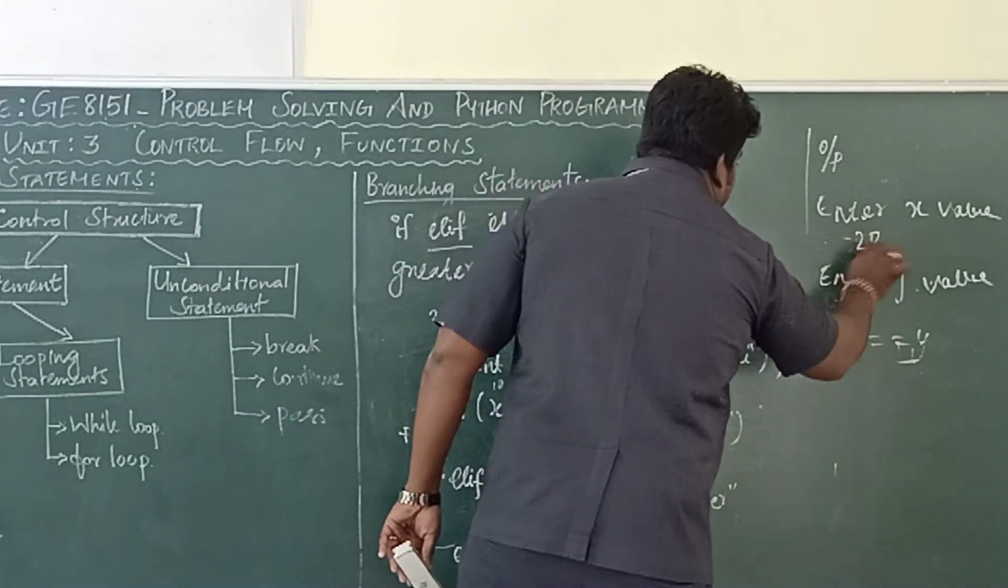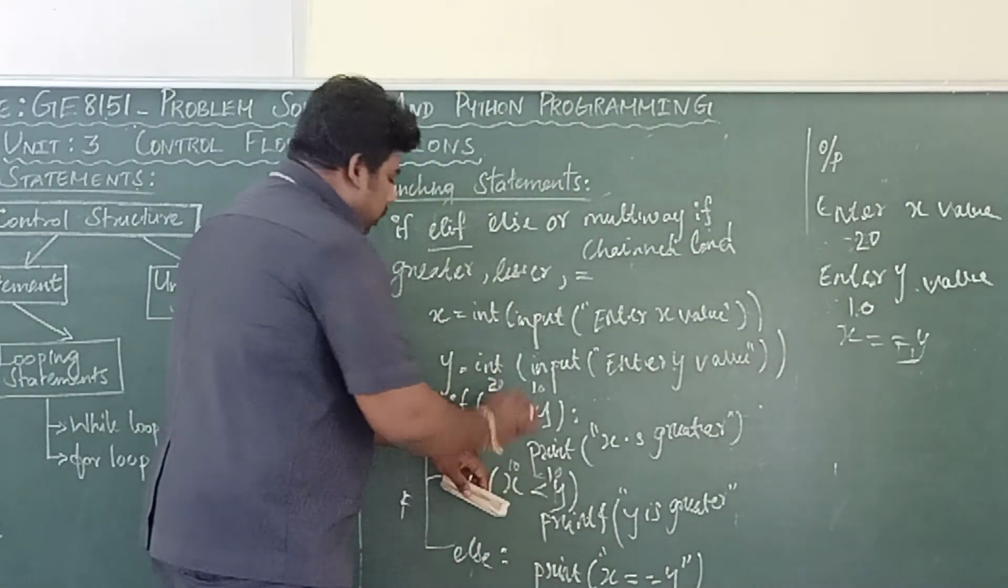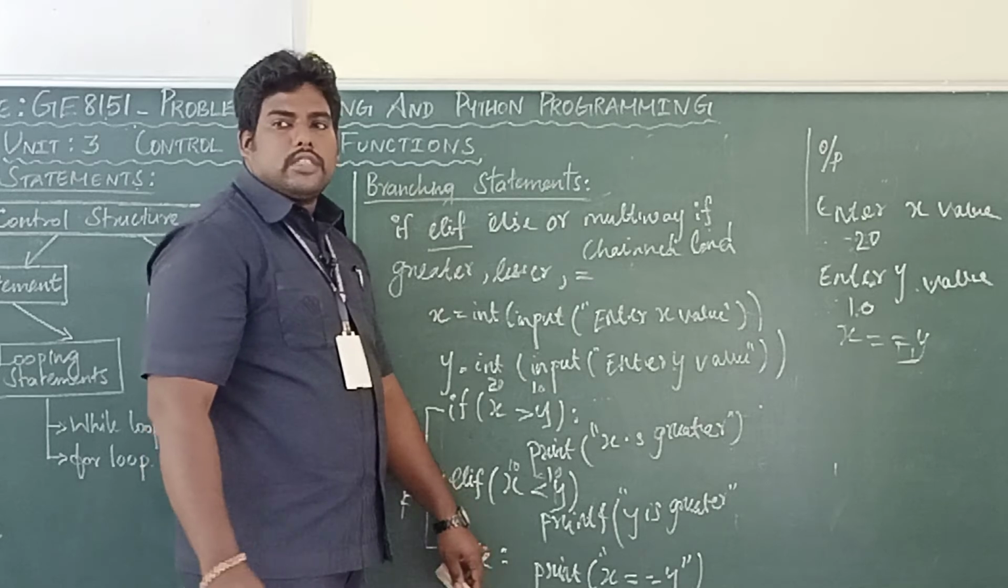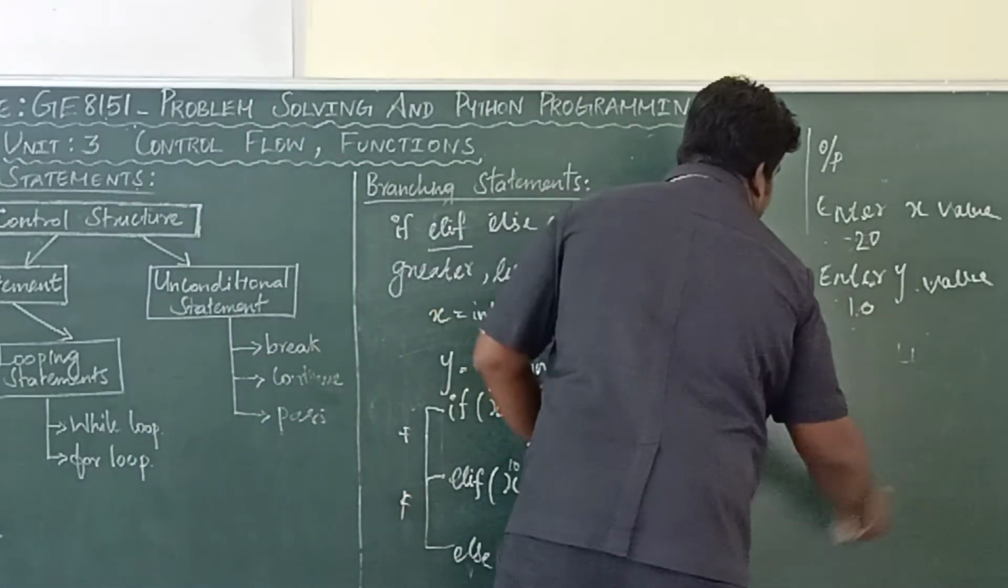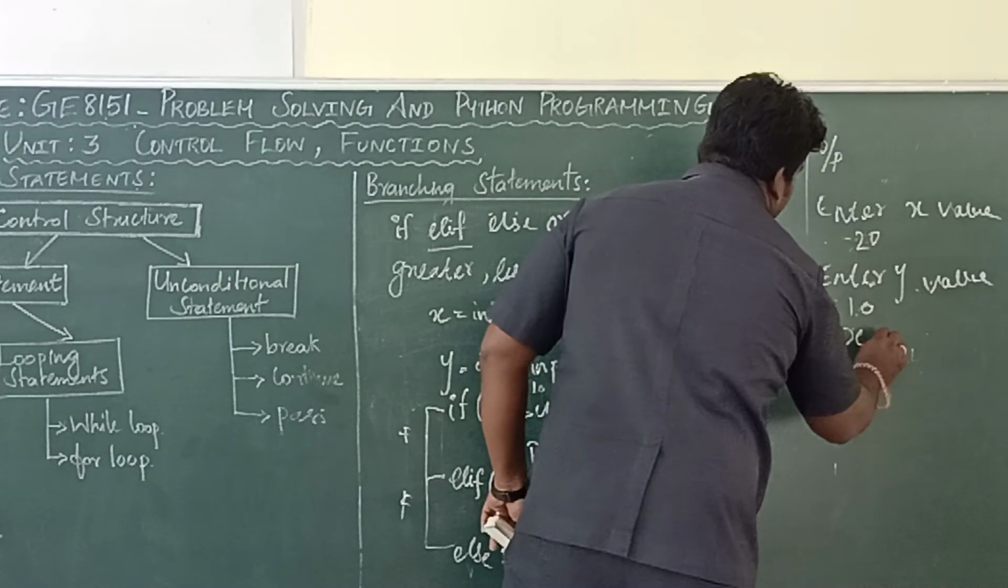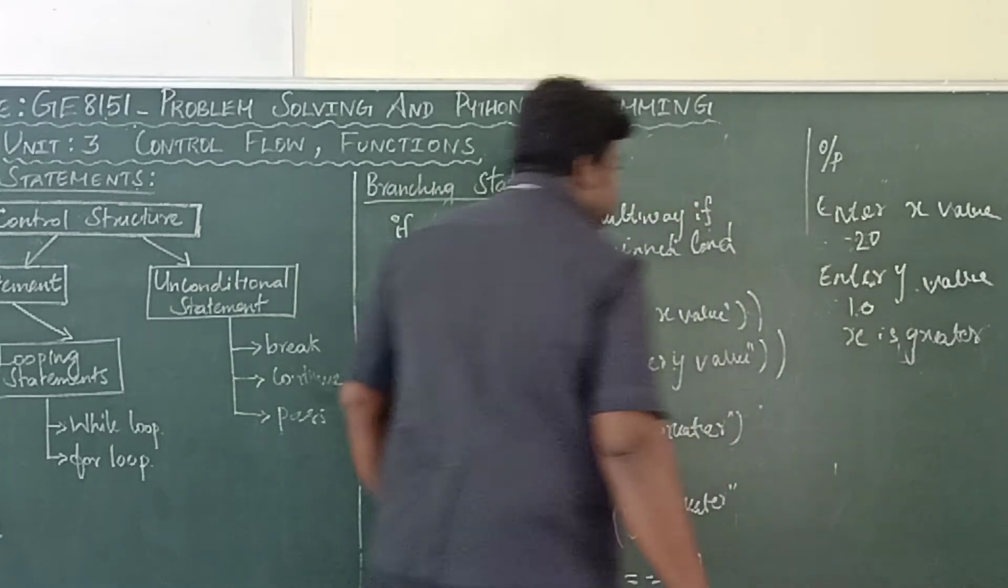Suppose here your input is 20 and 10. Now what's the x value? 20. 20 greater than 10. The condition is true. What output will you get? You will get the output x is greater. X is greater. All of you got it?